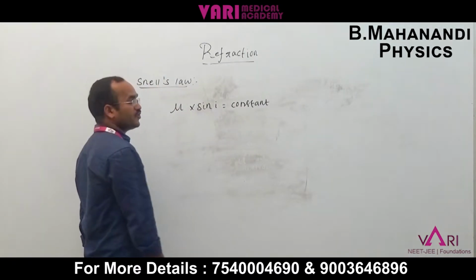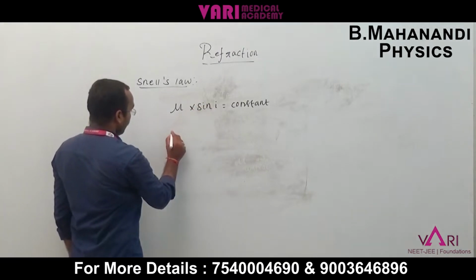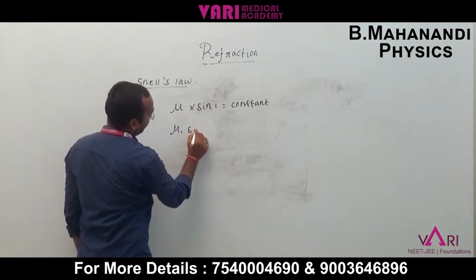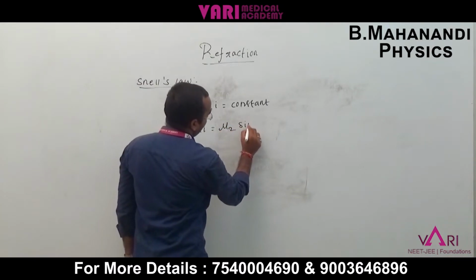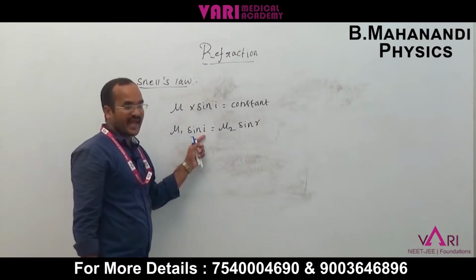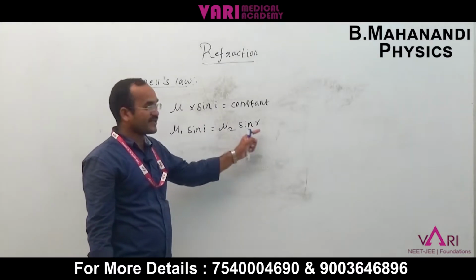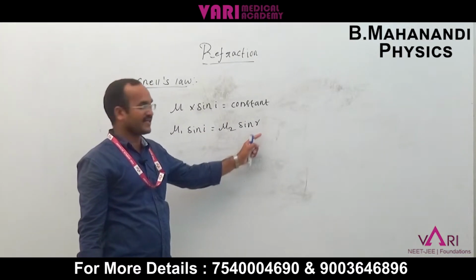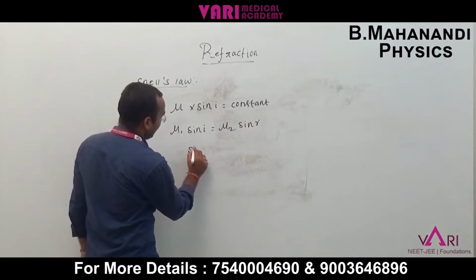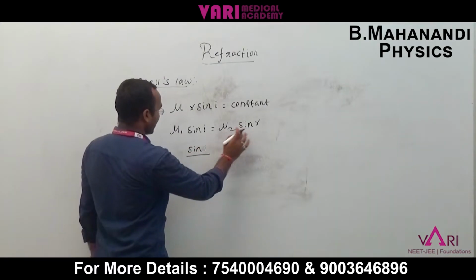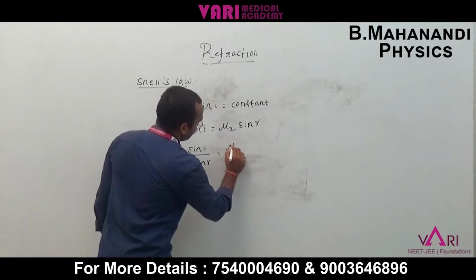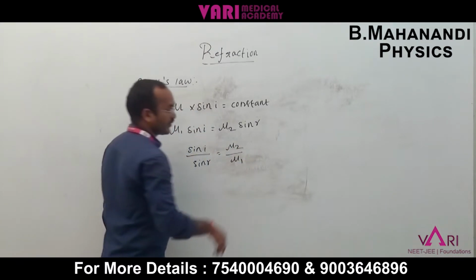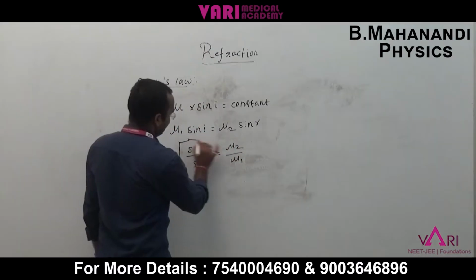From the rarer medium to the denser medium, mu1 sin I is equal to mu2 sin r. I is the incident angle of the incident ray, r is the refraction angle of the refracted ray. Now sin I by sin r is equal to mu2 by mu1. This is Snell's law.